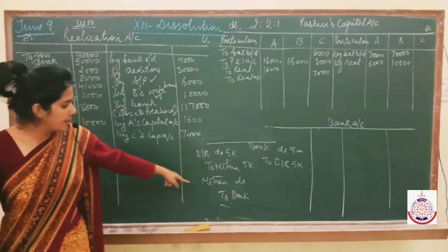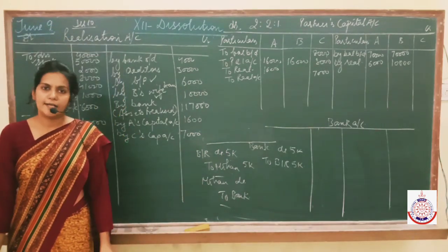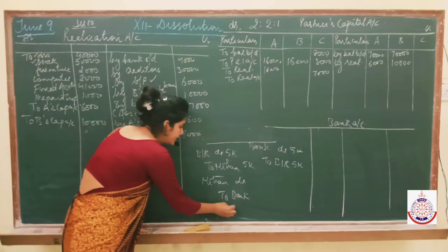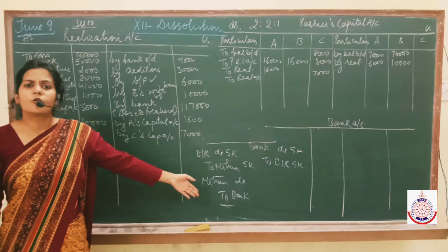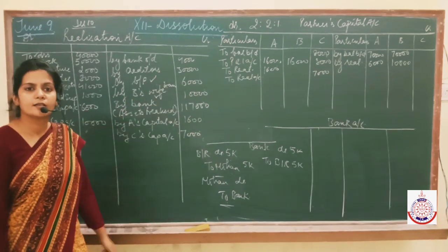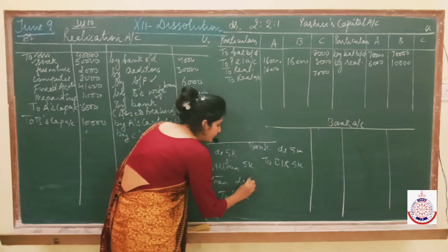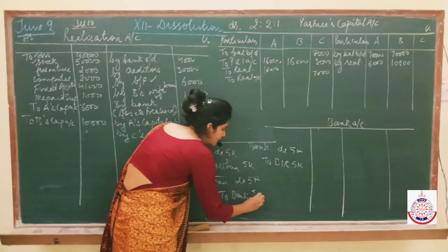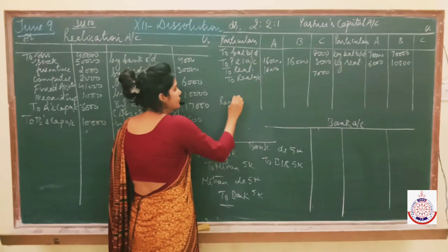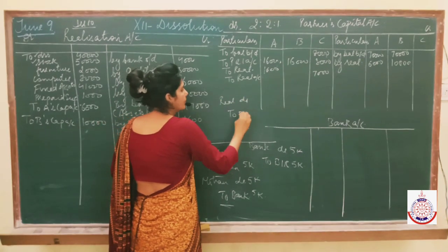So bank becomes our creditor, Mohan becomes our debtor. Now in this case, if bank becomes our creditor, then we have to make payment to bank also. The reason is very simple, because we are winding up the books. So if I have to make payment to the bank, then what entry I will pass? I will pass a simple entry, that is realization debited to bank.